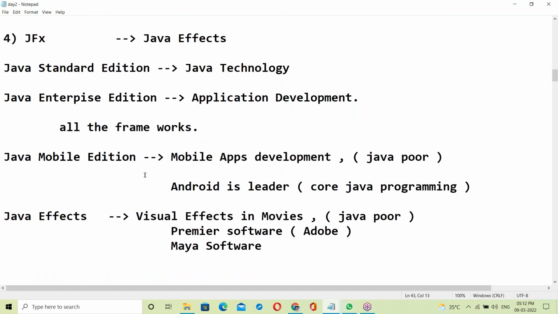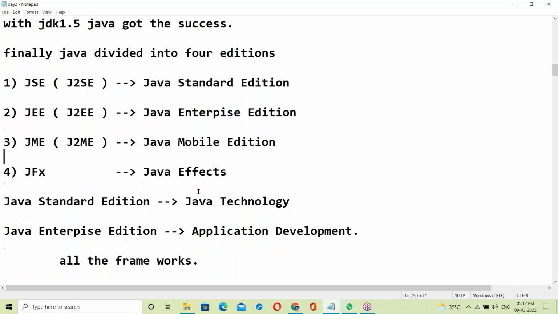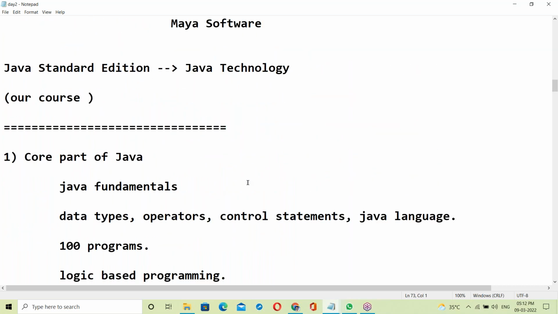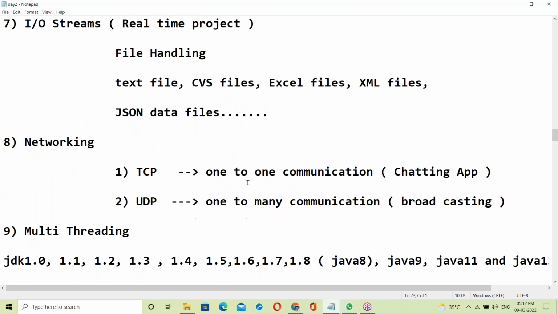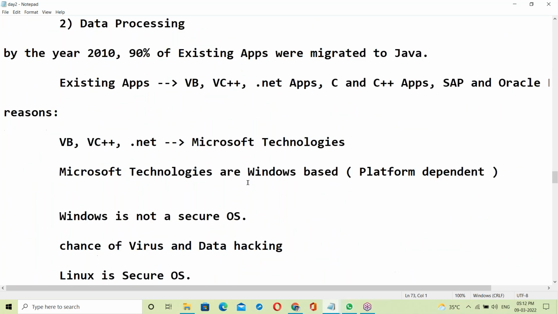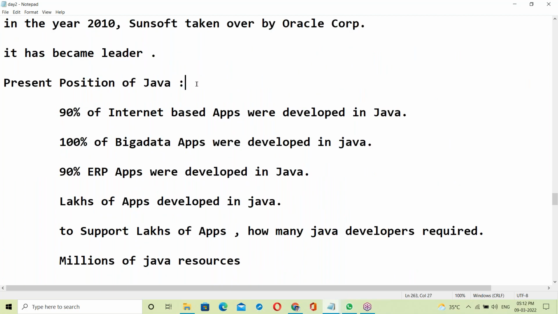Next, different Java contents about standardization, enterprise, mobile, and effects were discussed. Next, what is the present position of Java was also discussed. Means past, present, and future were discussed. Those things were completed yesterday.